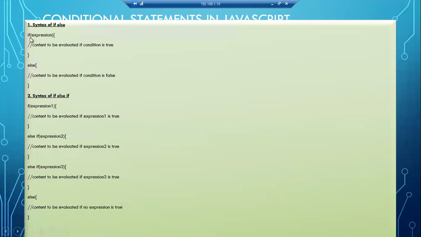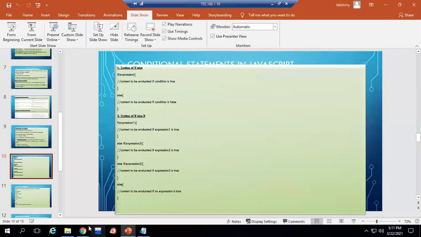So here, if is a keyword. Inside the bracket, we'll give the expression to be evaluated to check or compare something. If the condition or this expression gives you true, it means we have to execute this block of statements. Else means the false statements. If the expression is false, then only it will go for the else. It will execute the other set of statements there. So one example for if else we'll see.